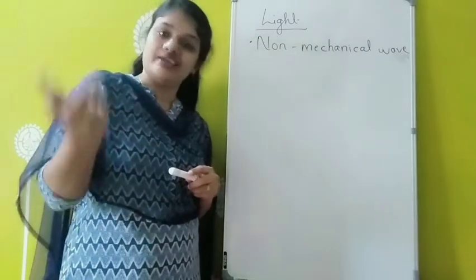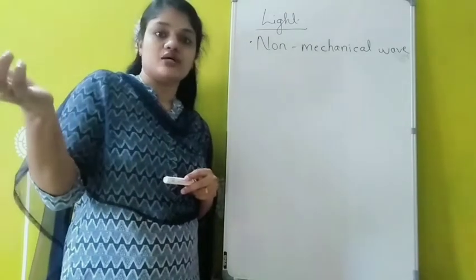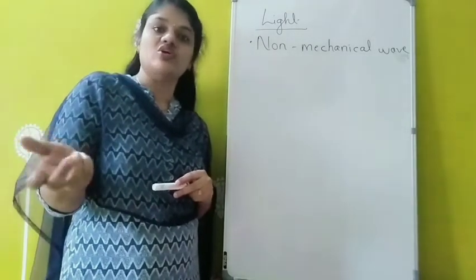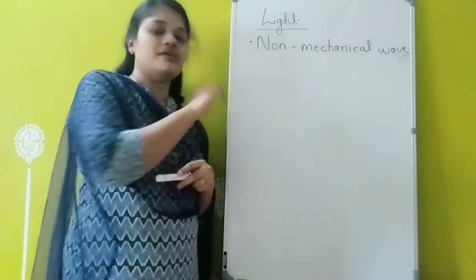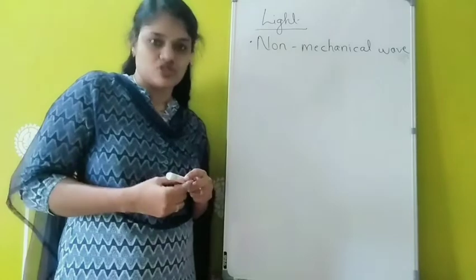Just opposite is mechanical wave. Mechanical waves actually require a medium to travel. For example, sound. Sound is considered as a mechanical wave because it requires a medium to travel. But light can be considered as a non-mechanical wave which does not require any medium to travel.